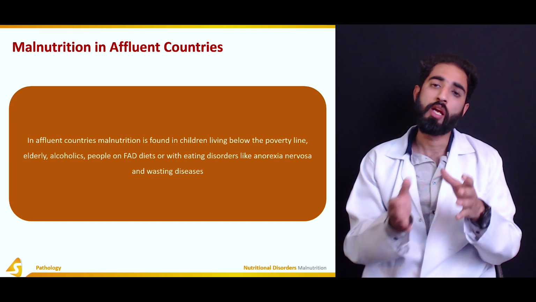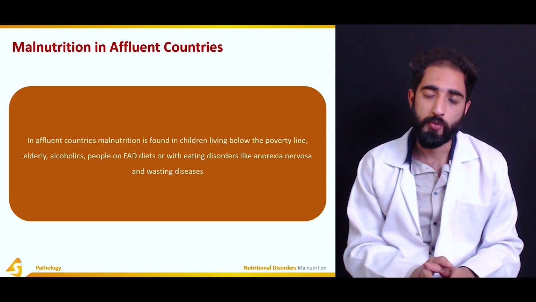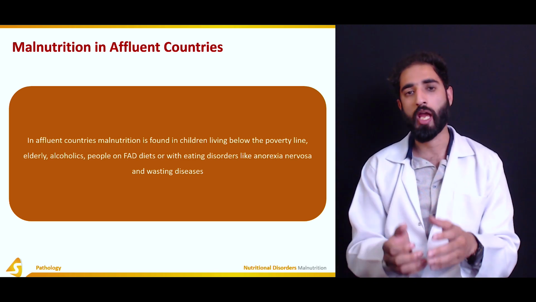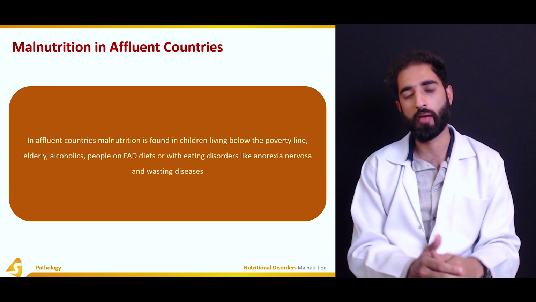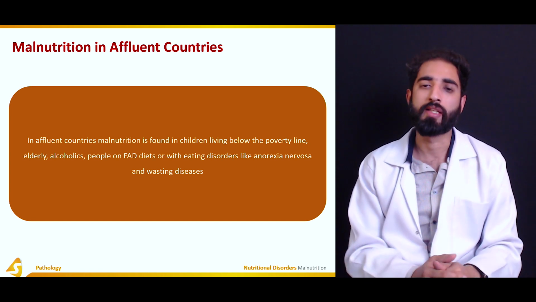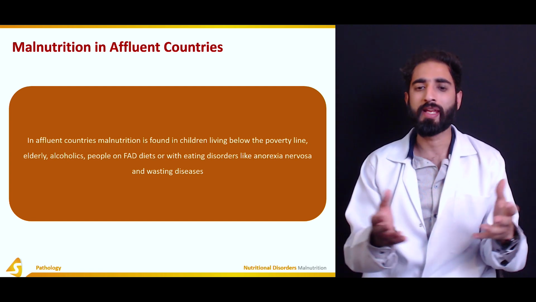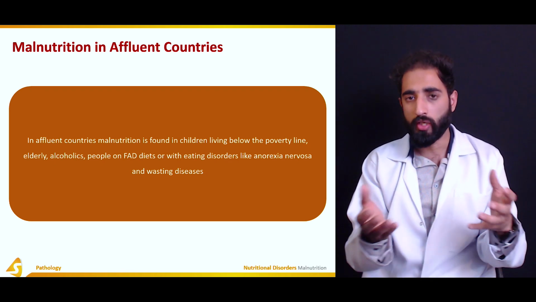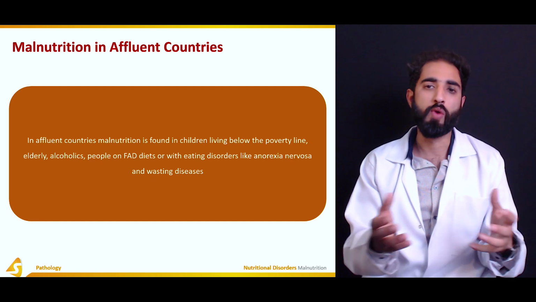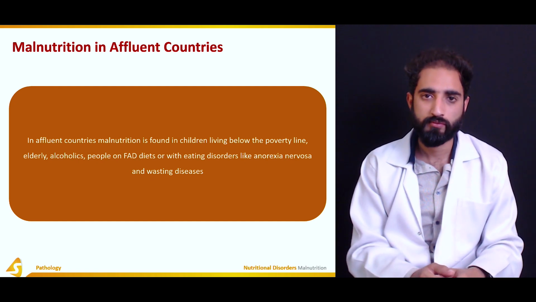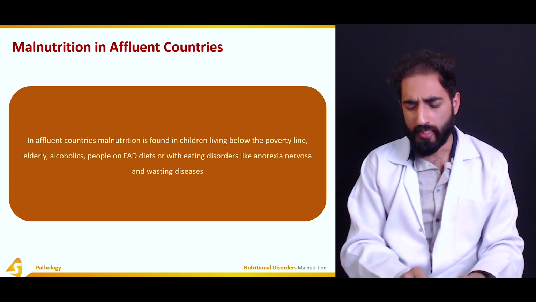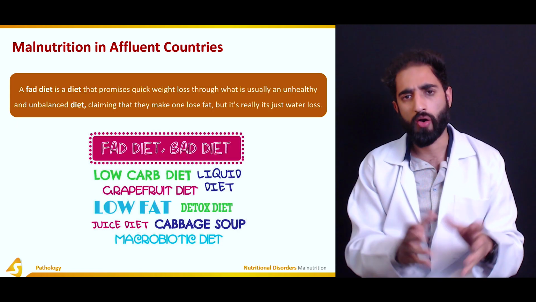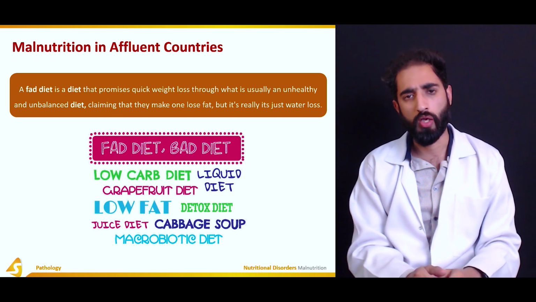And especially people in developed countries who are on different types of diet programs, which are sometimes doing more harm than good, can also develop malnutrition, as well as eating disorders like anorexia nervosa and bulimia nervosa and other wasting diseases. So let's look at these one by one. We talked about people who are on different types of diets which are doing more harm than good.